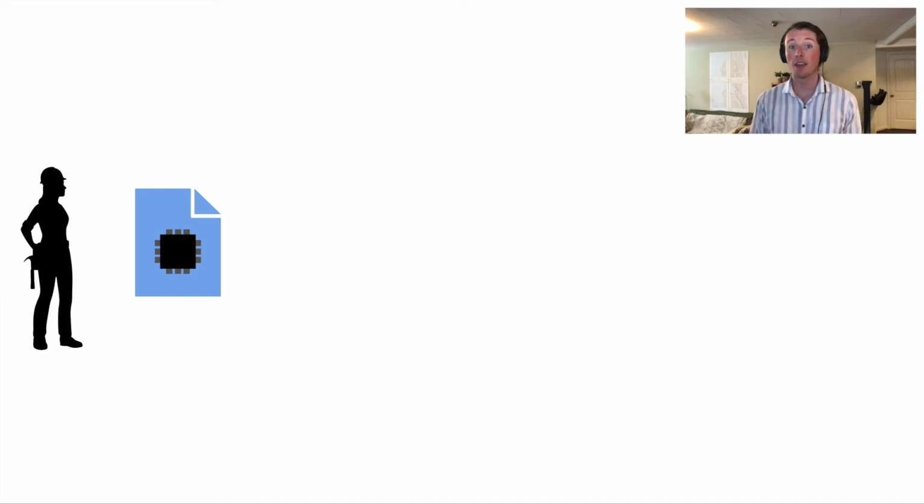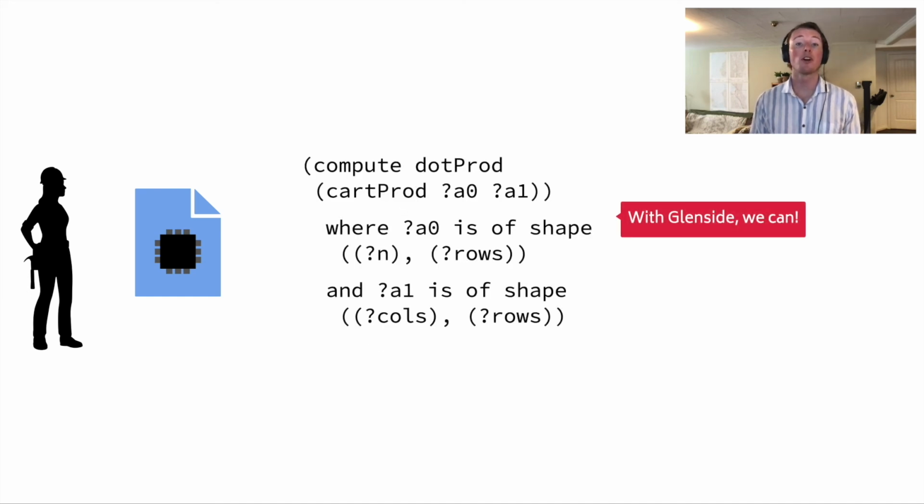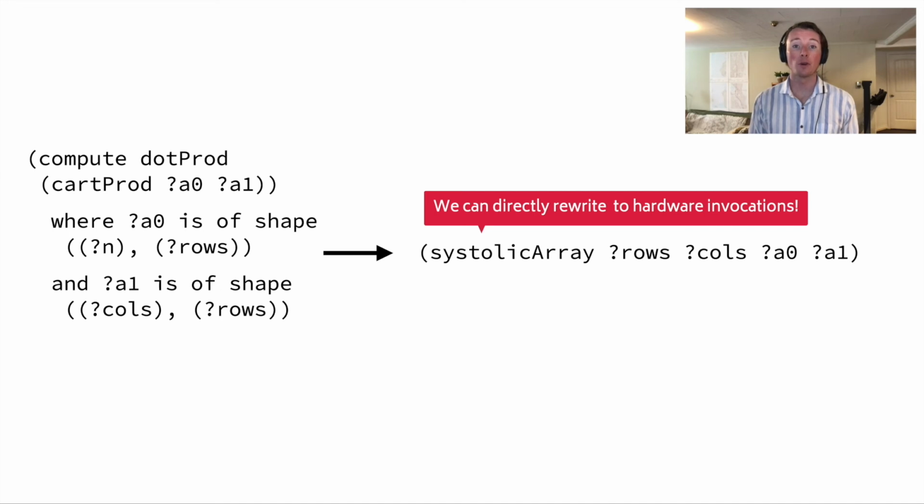With Glenside, we can. In Glenside, we can express our hardware as the following pattern, which matches a dot product mapped over the Cartesian product of two access patterns A0 and A1. Importantly, we can even express the fact that her hardware expects both access patterns to be vectors of vectors. We can then directly rewrite this pattern into hardware invocations, represented here as a new systolic array expression. We can even convey hardware parameters such as the number of systolic array rows and columns.